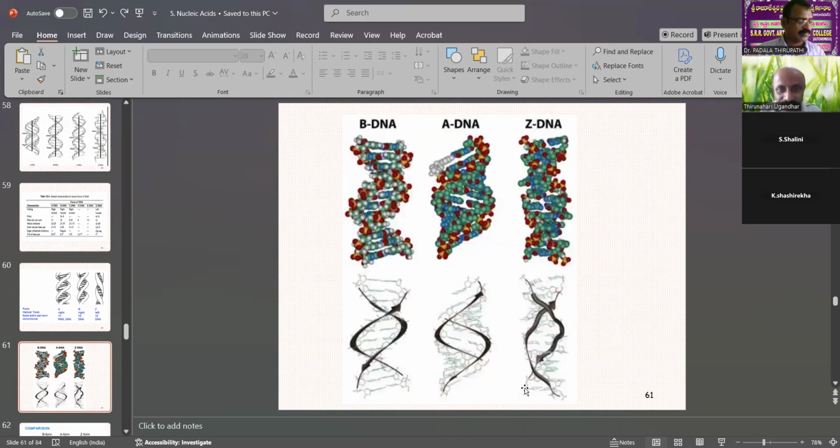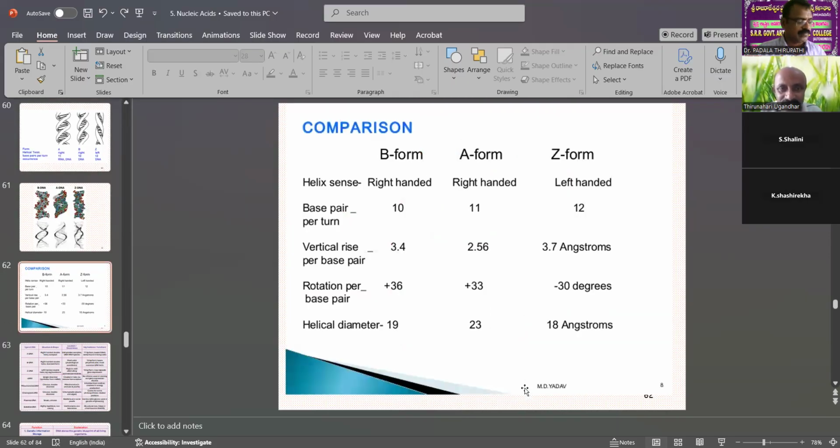That is the basic twist. So here B-DNA, A-DNA, and Z-DNA are the main differentiations, and this is the comparison. In the comparison of B-DNA and Z-DNA, the helix sense: B-DNA is a right-handed helix, A form is also right-handed, but only Z is left-handed.